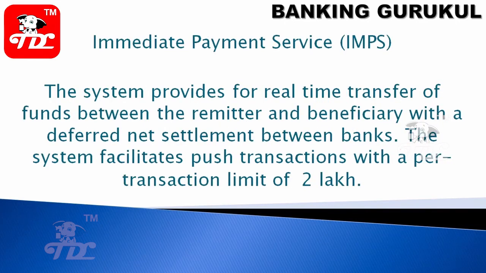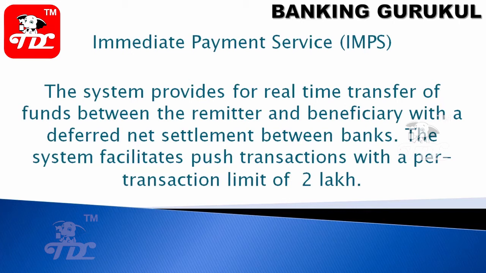IMPS, the system provides for real-time transfer of funds between remitter and beneficiary without a deferred net settlement between banks. The system facilitates push transactions with a per transaction limit of 2 lakh rupees. So you have a gross settlement, like every transaction you will have a settlement.